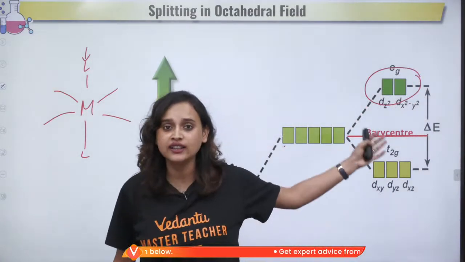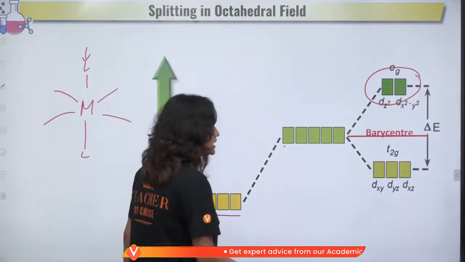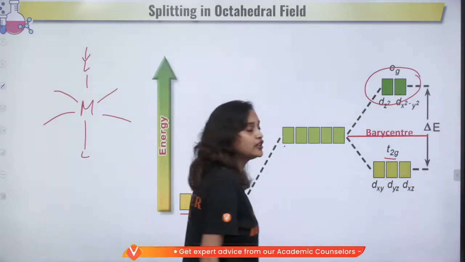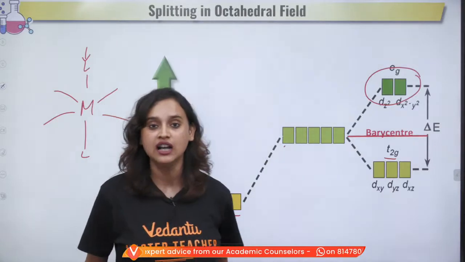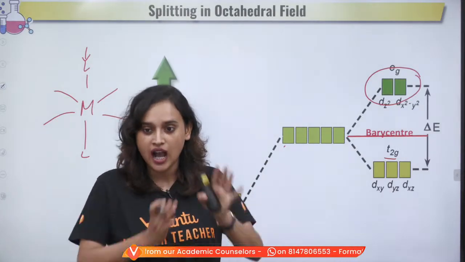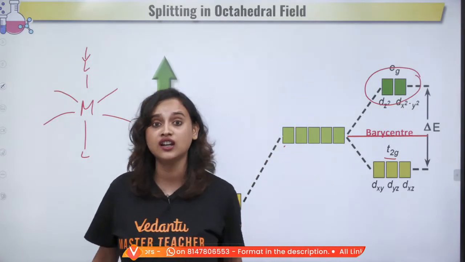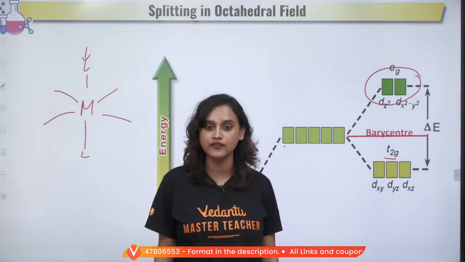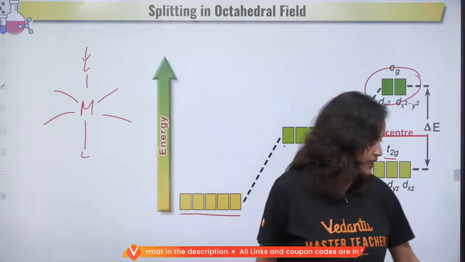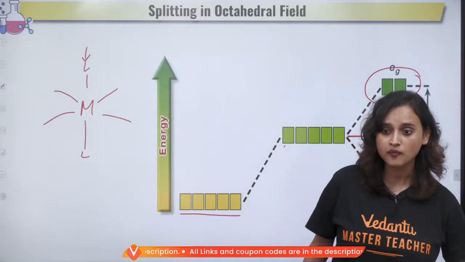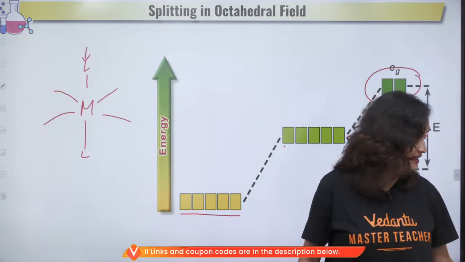And now they have gone here. So we call them EG, okay? We call them EG and here we call them as T2G. Is this clear, everyone? How the splitting is happening? How the d orbitals are getting split? Do we understand this, everybody? Can I get some thumbs up? Anything will do, everybody. Please come on, tell me quickly. Do we understand this? Yes, this is clear?